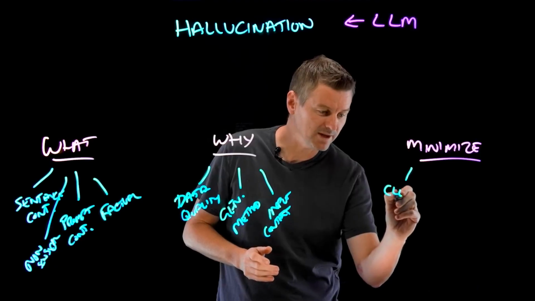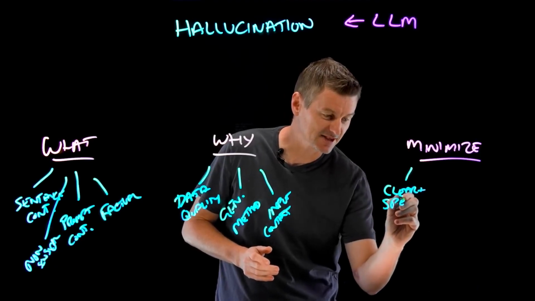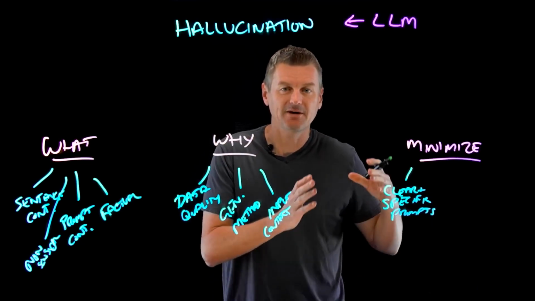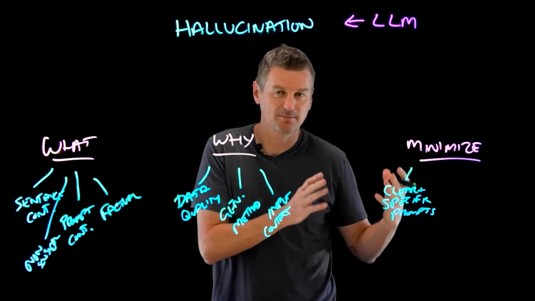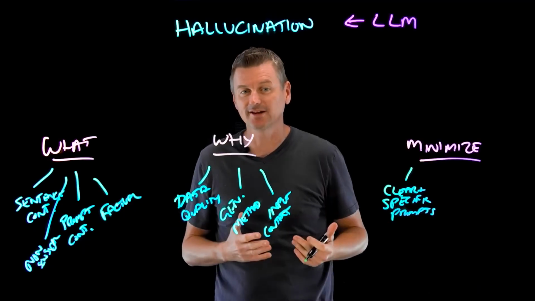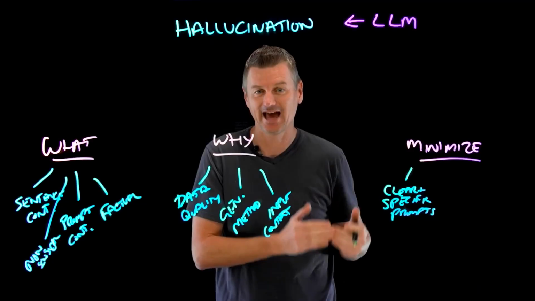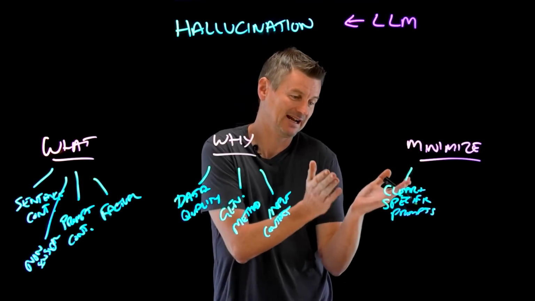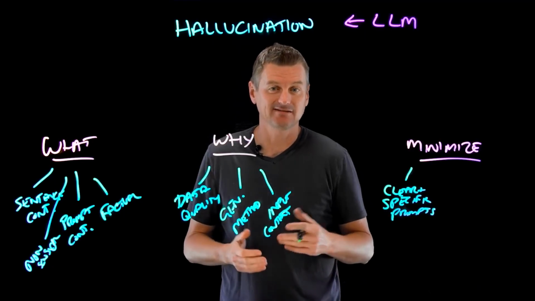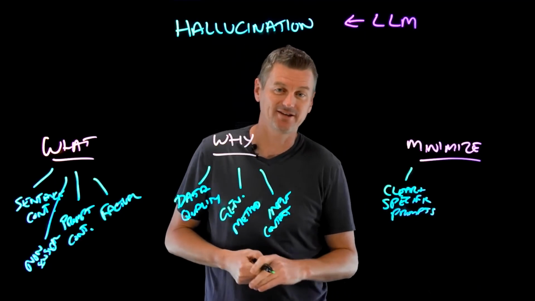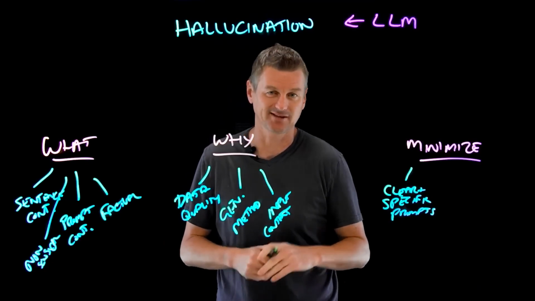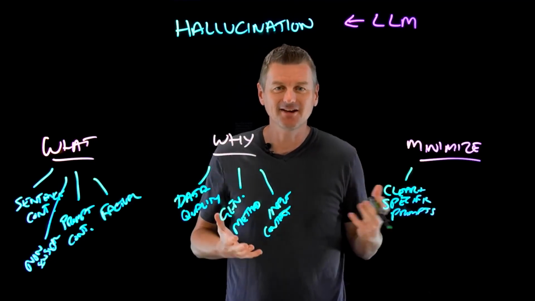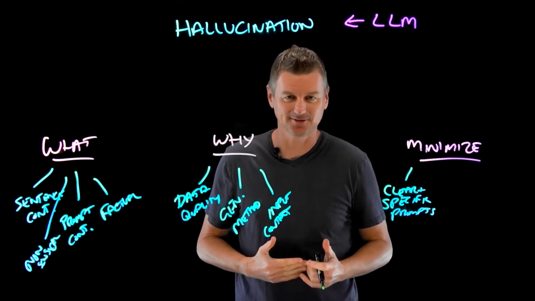So, yeah, one thing we can certainly do is provide clear and specific prompts to the system. Now, the more precise and the more detailed the input prompt, the more likely the LLM will generate relevant and, most importantly here, accurate outputs. So, for example, instead of asking, what happened in World War II? That's not very clear, it's not very specific. We could say, can you summarize the major events of World War II, including the key countries involved and the primary causes of the conflict? Something like that that really gets at what we are trying to pull from this. And that gives the model a better understanding of what information is expected in the response.